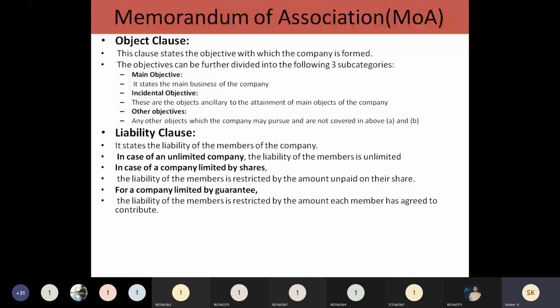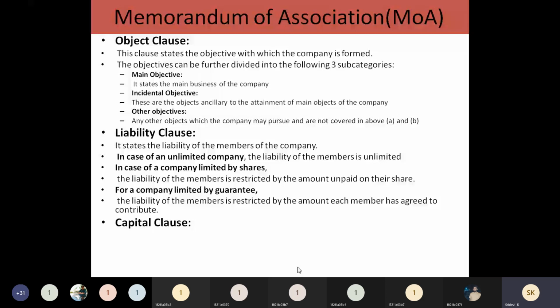Whatever the members guarantee to the company, their liability will exist based on that. I need not pay more than 1 lakh, in case of any losses or any other case where the company needs to pay a third party. That is what a company limited by guarantee is. All those things you have to clearly mention in these clauses itself.